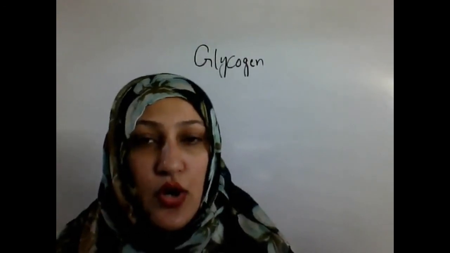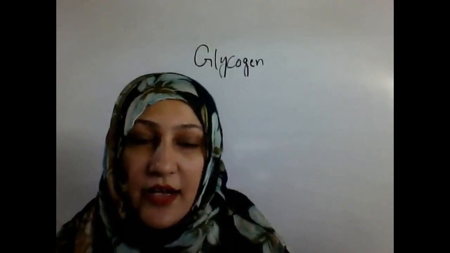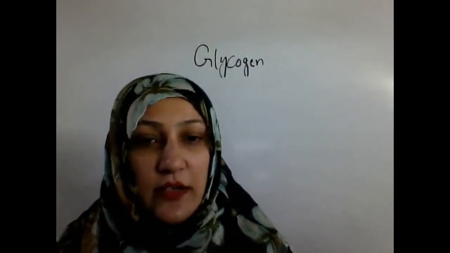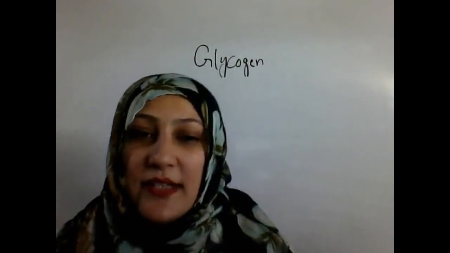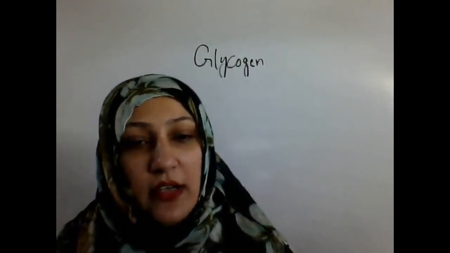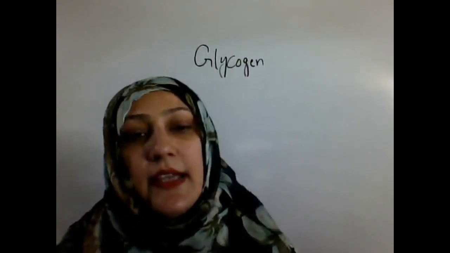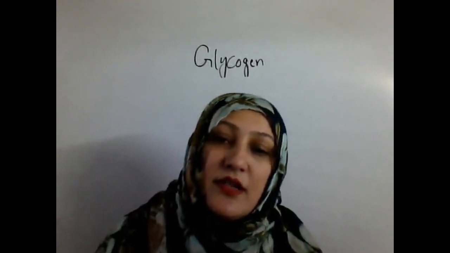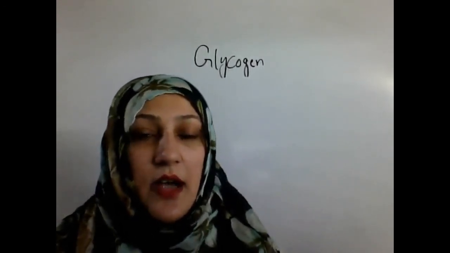You now know about the metabolism of glycogen. You have studied glycogen synthesis and glycogen breakdown, so you have a good idea how the body can synthesize glycogen and how the body can break down glycogen into glucose by different ways and by different stimulation and regulation of different enzymes by the different hormones.